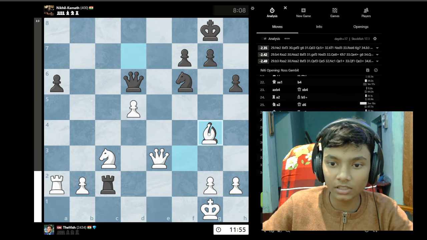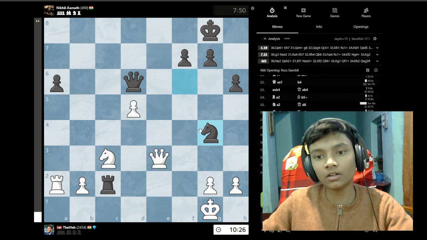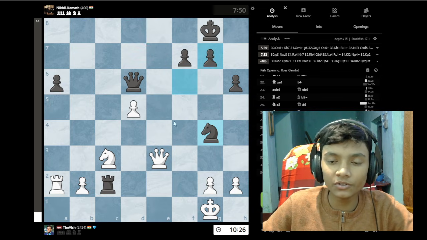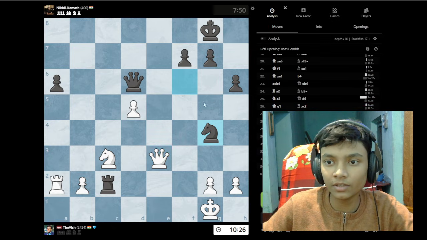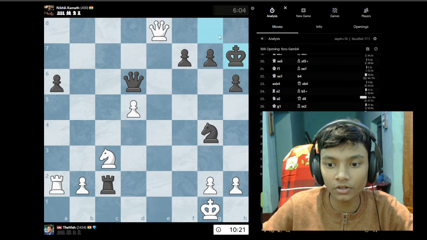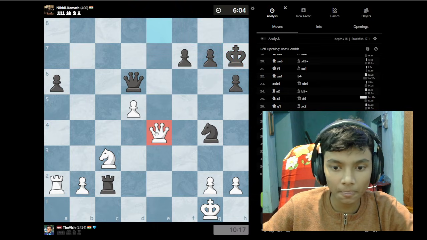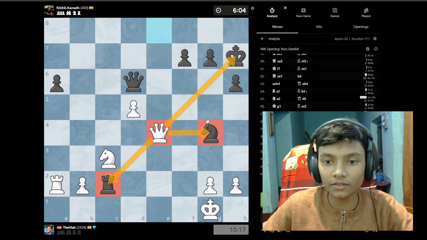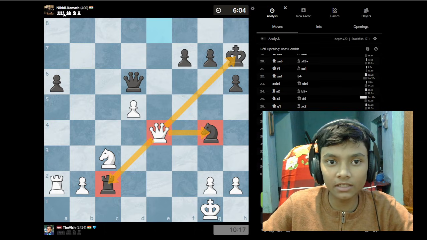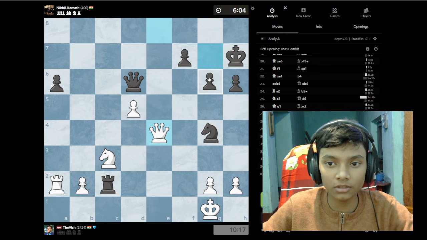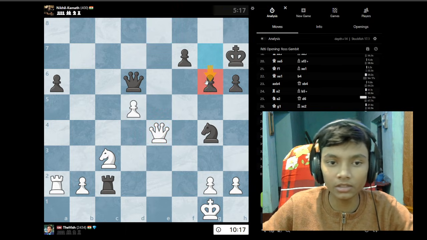Okay, now if you see that after takes, many of you would have seen this thing. The move here is that let me turn off the evaluation bar. Now you can see here rook e8 check, and once you go for king h8, and then queen e4 check. Now you might be thinking that wow, it is completely winning for white now. Vishwanathan Anand is completely winning against a billionaire. It is completely winning, but it is not, because once he protects the pawn with the pawn and plays g6,